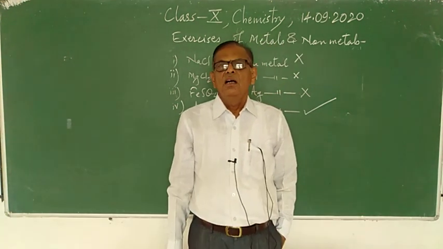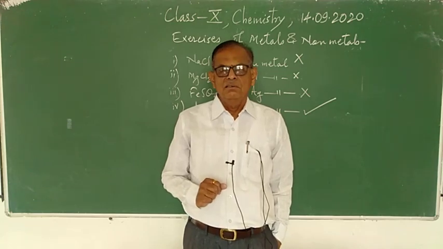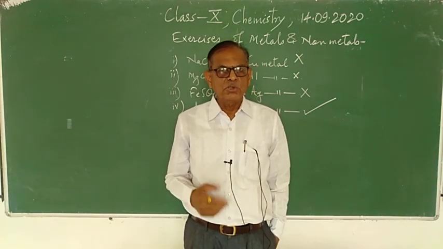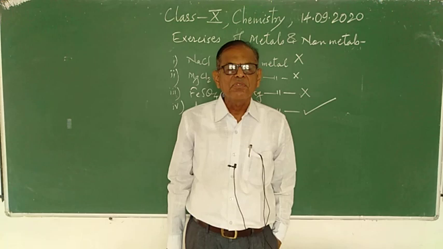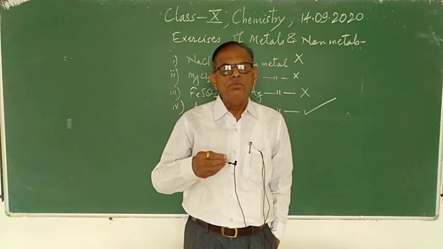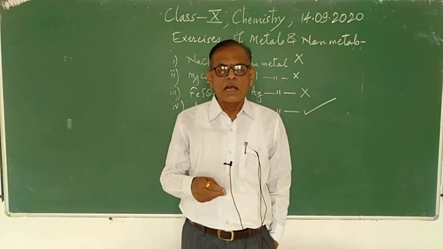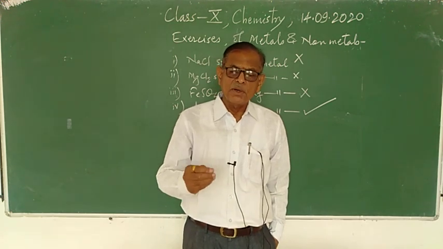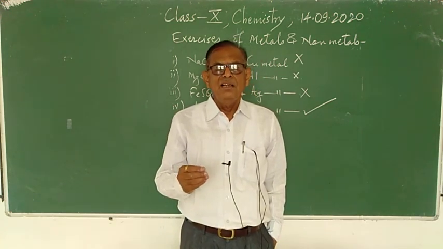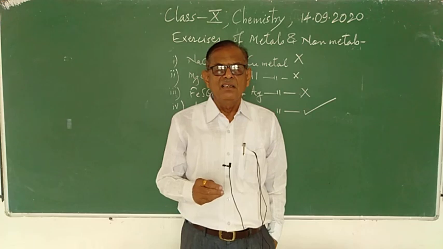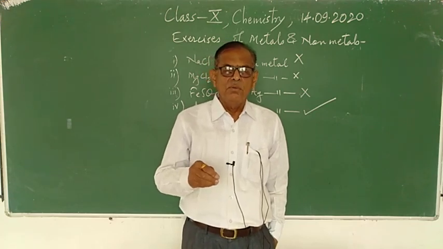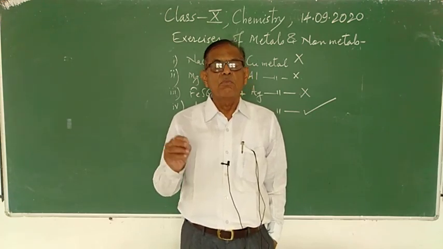So you know, copper also gets rusted when exposed to moisture, air, etc., and there is a formation of basic copper carbonate, and the vessel has a deposition of pale green basic copper carbonate.